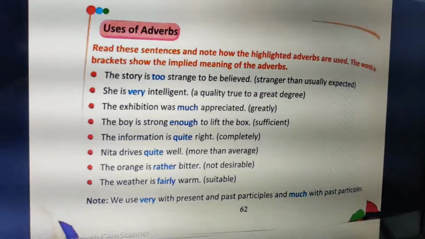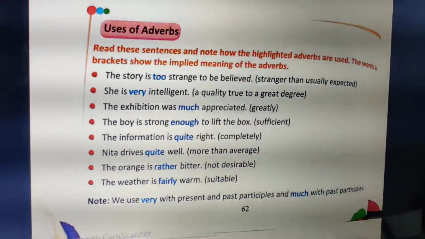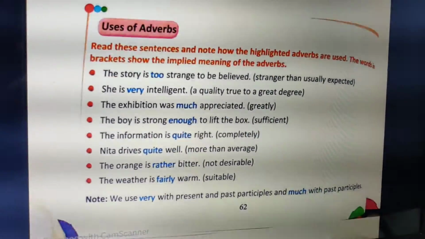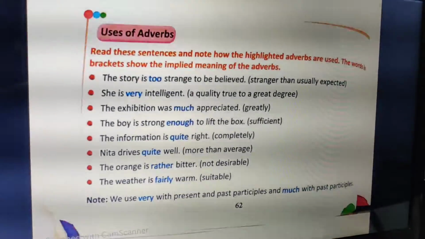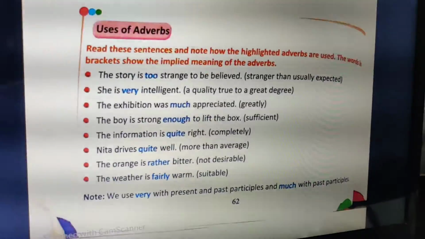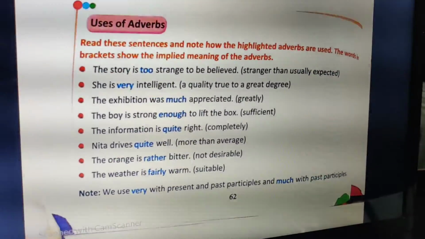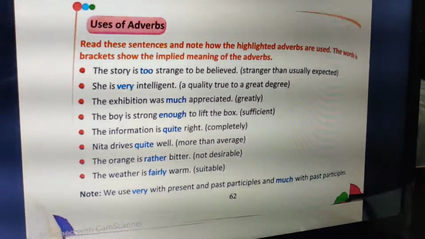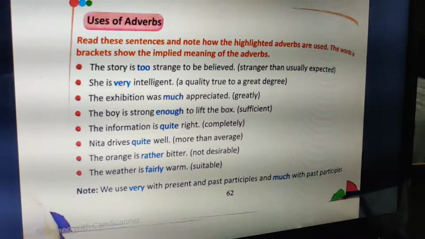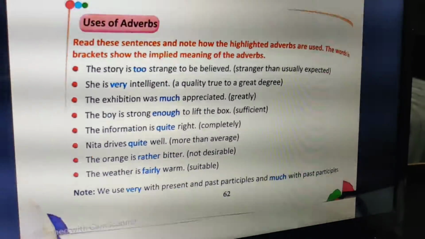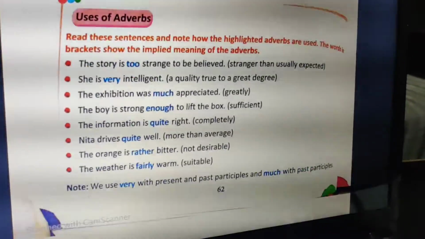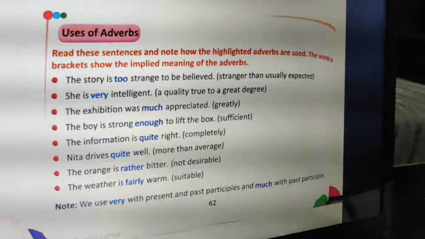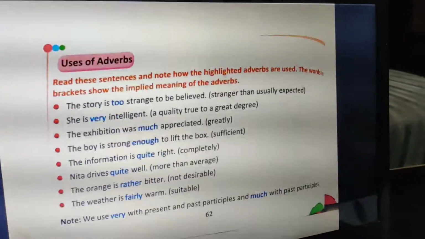The exhibition was much appreciated. Much appreciated means greatly appreciated, very much. The boy is strong enough to lift the box. Now strong enough means sufficient, he can lift the box. The information is quite right. Now quite can be used in two ways, where it gives the meaning completely: he's completely right, fully correct. And Neeta drives quite well. Now over here quite means more than the average, better.